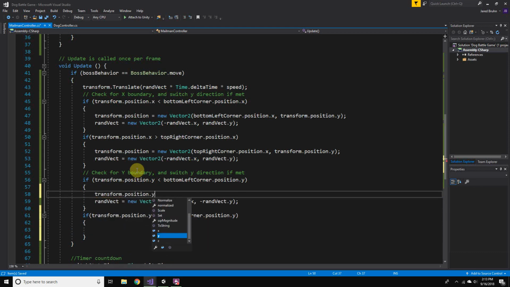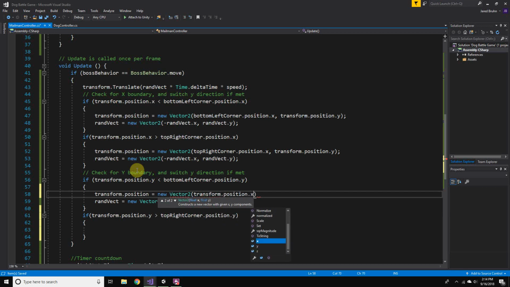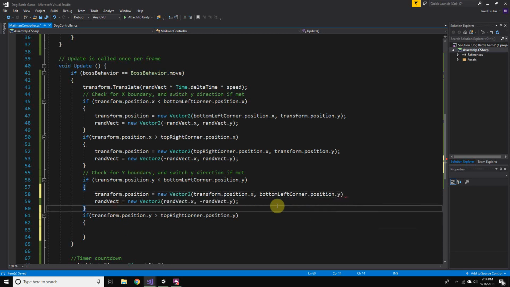Not dot Y, it's going to be a new vector where we're going to keep the same X, and we will snap to the bottom left corner Y. And a semicolon.